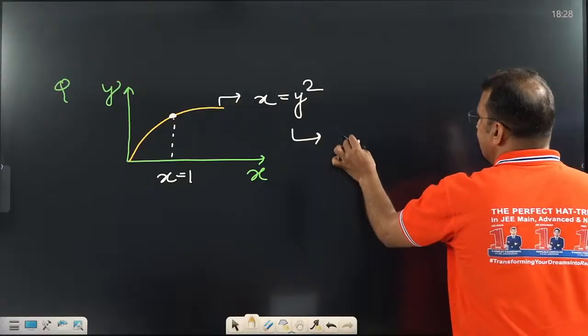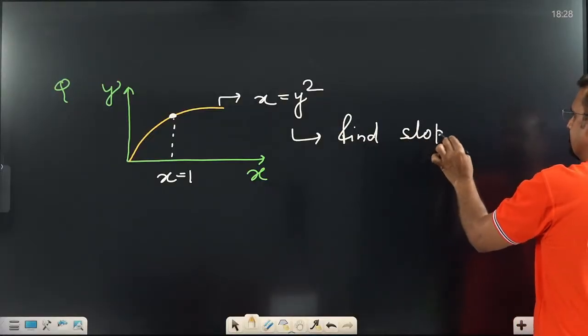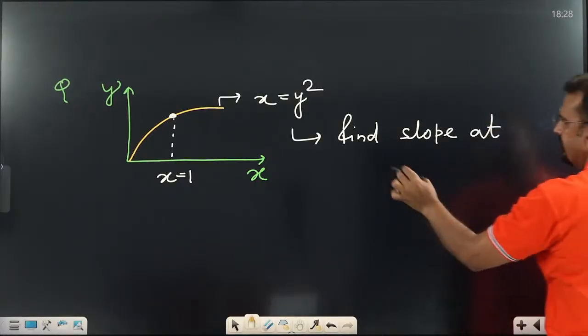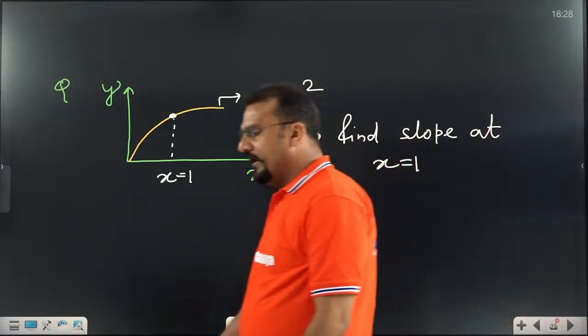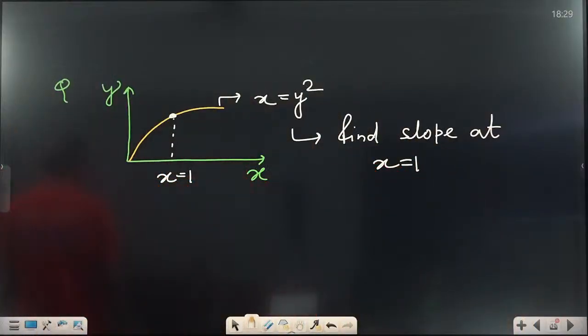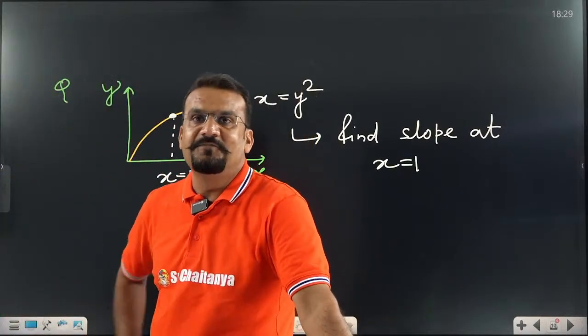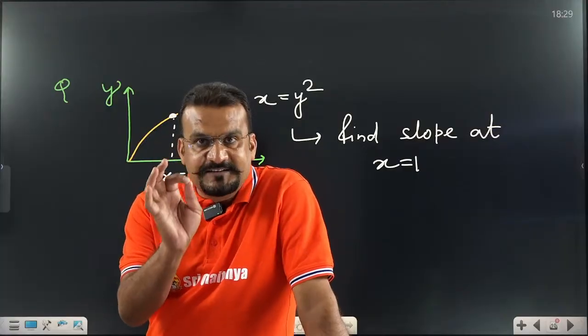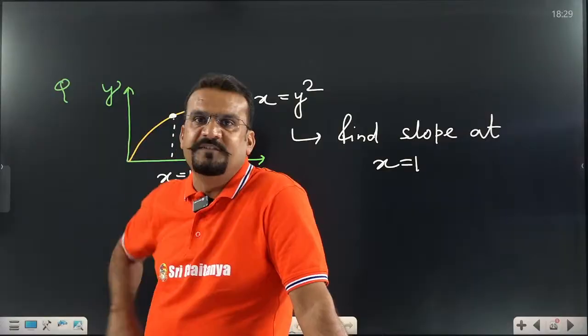What you have to find out? Find slope at x equal to 1. I think you are getting the language. You have to find out the slope at x equal to 1. How to find it? This is a very important concept, dear students. And if you learn this concept, definitely you can say this is the most standard problem of physics.